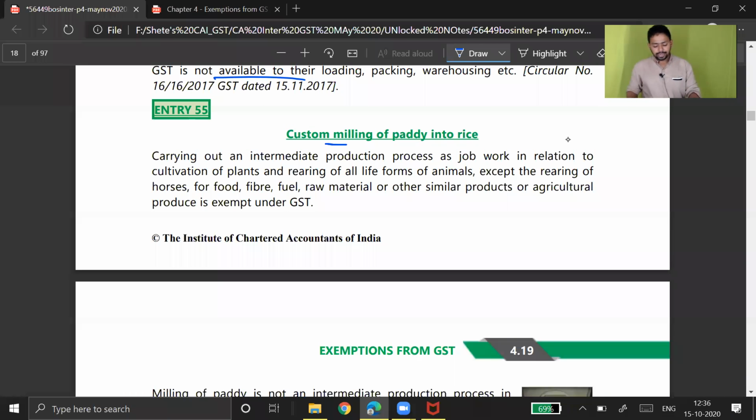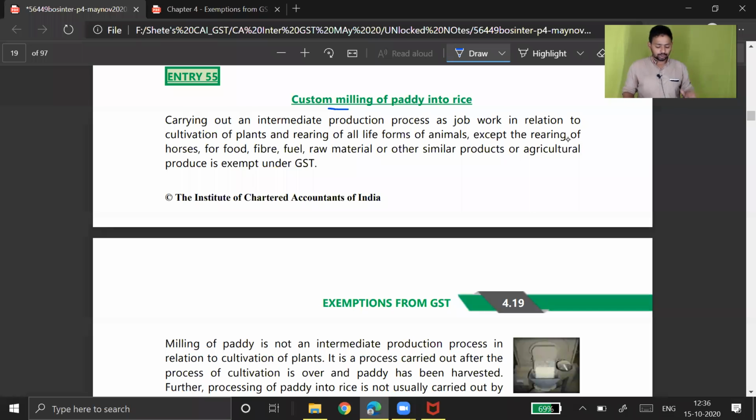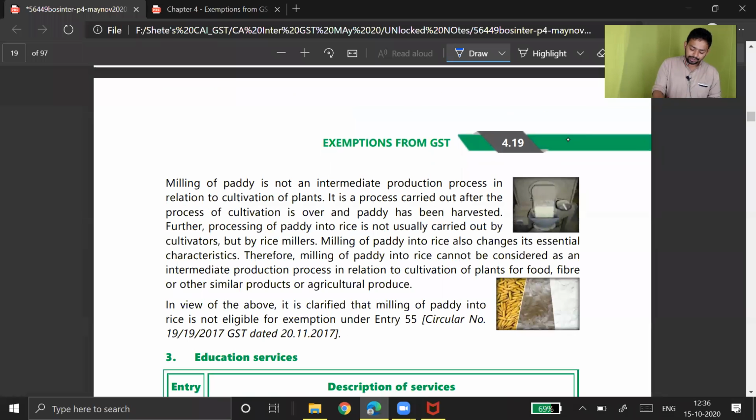Custom milling of paddy into rice. Paddy into rice means you are making a commercial product out of an agriculture product. Carrying out intermediate production process as a job in relation to cultivation of plants, rearing of all life forms of animals except rearing of horses, for food, fiber, fuel, raw material or other similar product, is exempt under GST. Milling of paddy is not an intermediate production process in relation to cultivation of plants. It is a process carried out after the process of cultivation is over and paddy has been harvested.